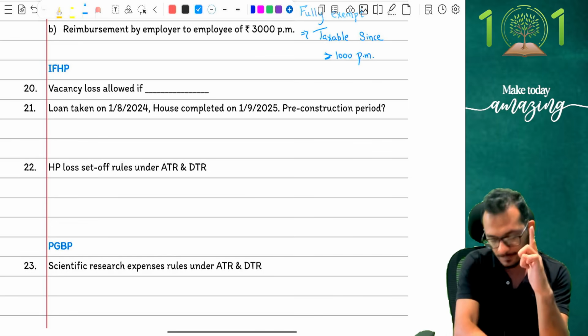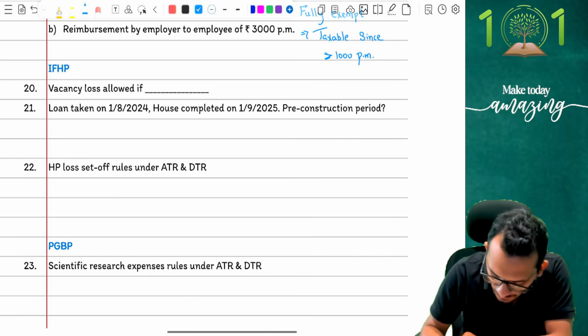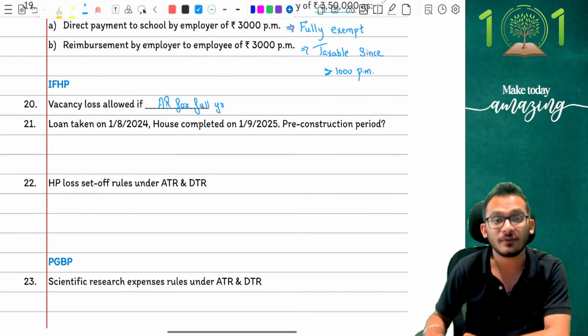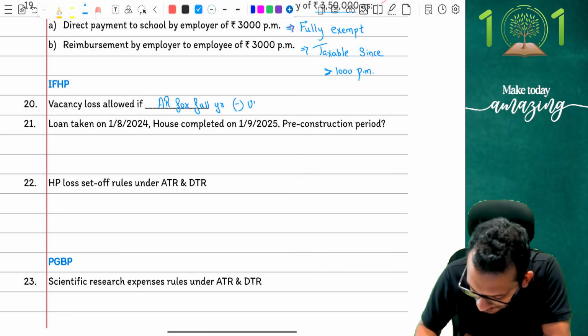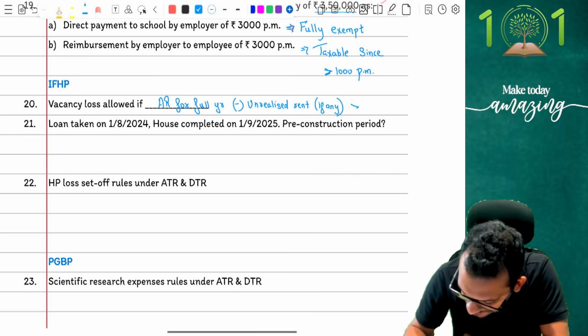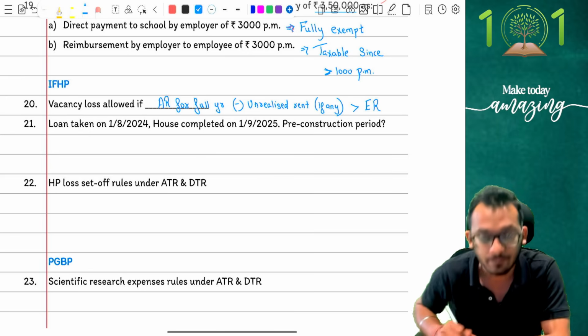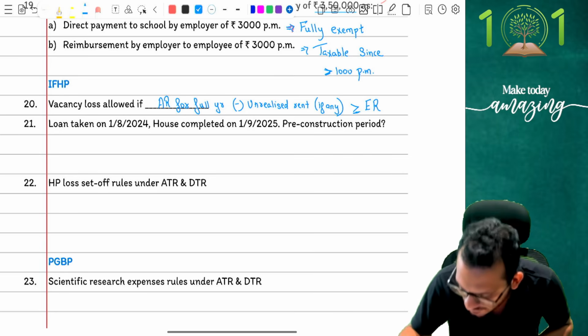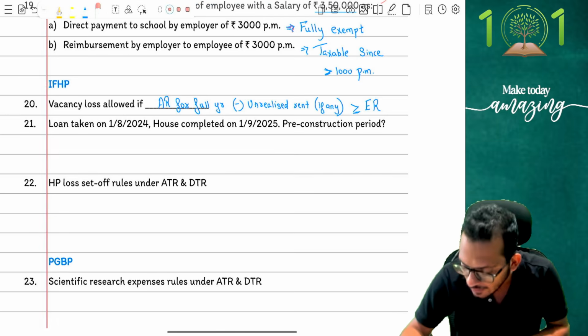In simple words, vacancy loss is allowed if actual rent for the full year, minus unrealized rent if any. Yes, if you remember people, if you have any unrealized rent, you can reduce it from your actual rent. If you have that, you can reduce it. So it is actual rent for the full year minus unrealized rent, if any, is greater than expected rent. Yes, this is the only reason that I can give you vacancy loss. If that is not happening, then I'm not giving you vacancy loss. It has to be this answer only. That is the statement for you. Clear with me on this, people?